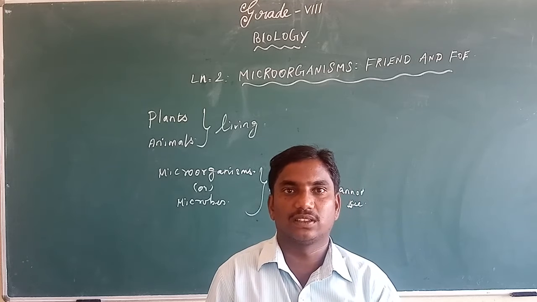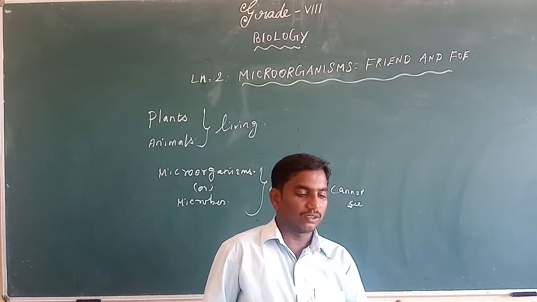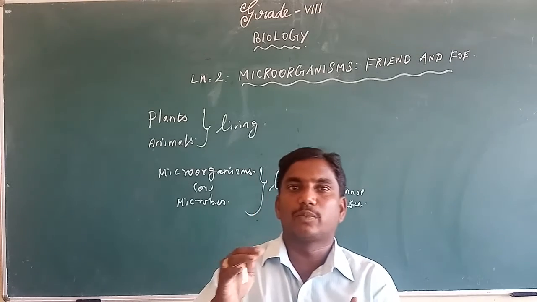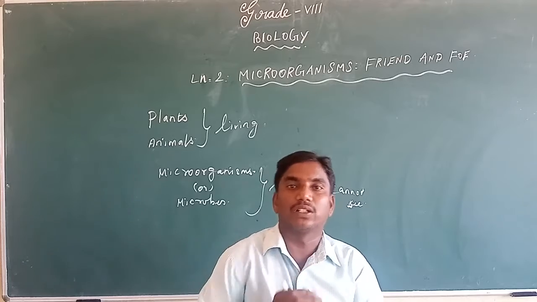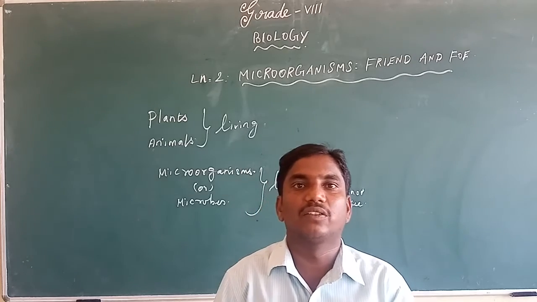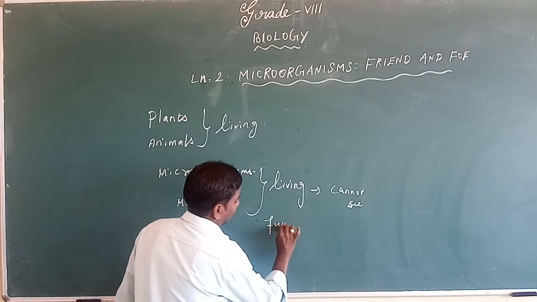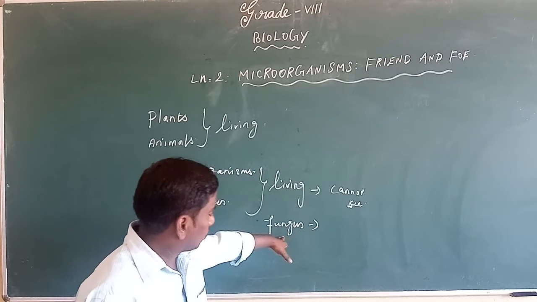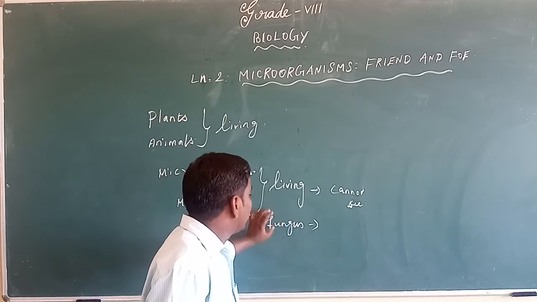Definitely some white colored patches are present on the surface of the bread. What is that? That is the fungus. So the fungus is also one kind of microorganism.